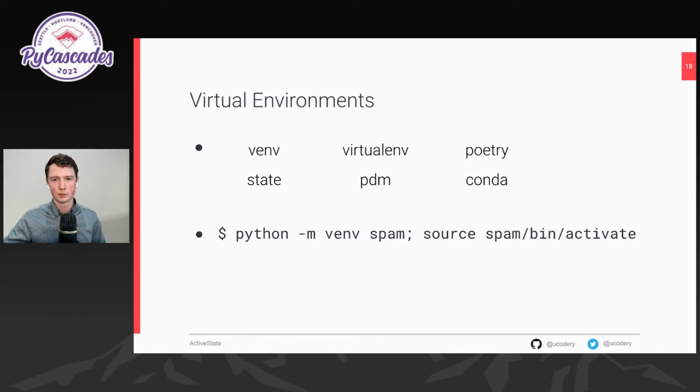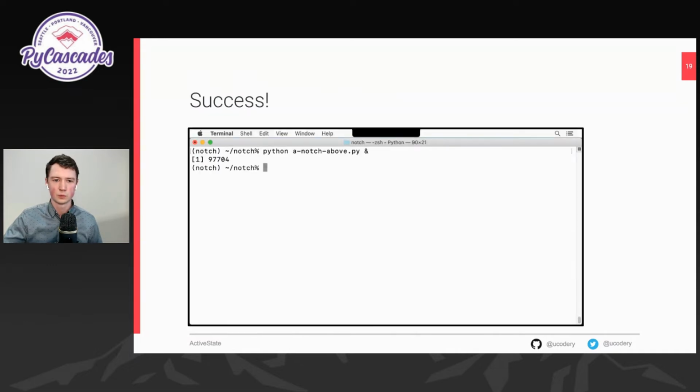SaltStack wasn't too happy with what it had, and you don't want your next newest Python project to mess it up as well. Oops. So my friend does this. They put notch above in a virtual environment, and it's working again. You'll notice maybe that we've gone back to the original example on my machine where we just have to run python notch above. And that's because we're in an activated environment, so there's no other Python. There's just the one that we need.